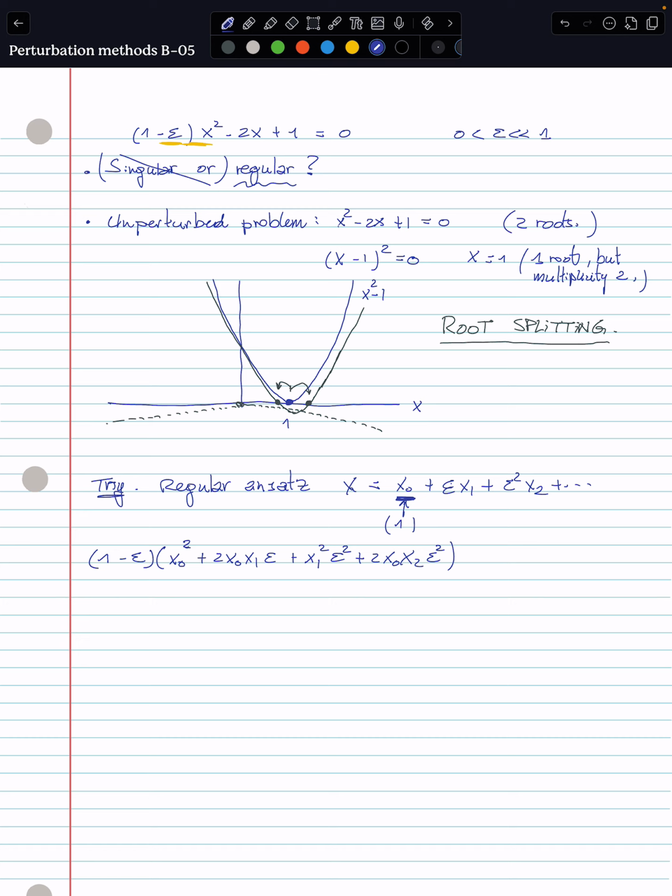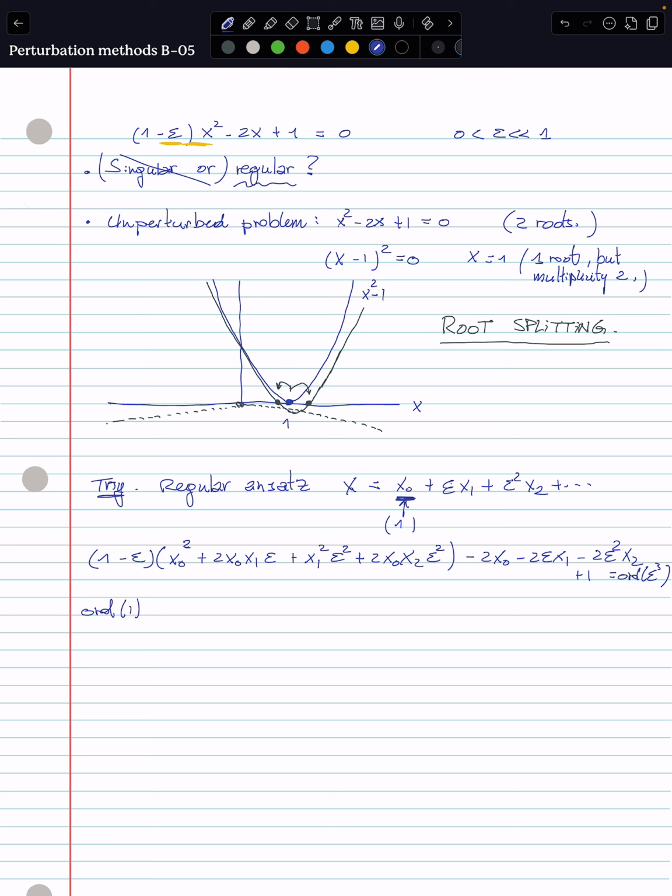Okay, that's for the first term, minus 2x0 minus 2 epsilon x1 minus 2 epsilon squared x2 plus 1. And this is equal to epsilon to the third. Okay, let's try to collect.